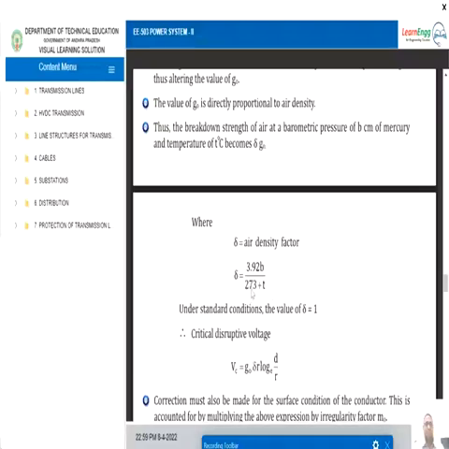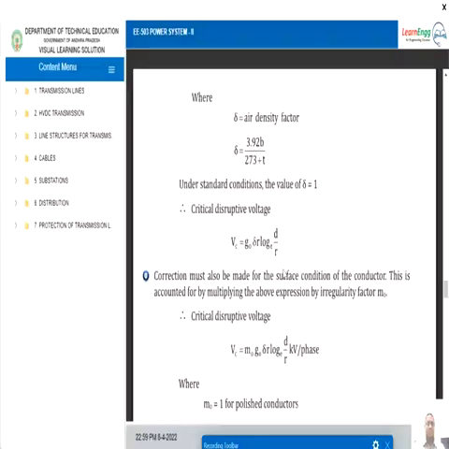So while we are calculating the critical disruptive voltage, we need to consider the effect of the irregularity factor, and we need to consider the effect of the air density factor. The effect of the air around the conductor, how much air pressure, dust particles and moisture there are, decides the delta value. Therefore we need to include delta and m0 in the critical disruptive voltage expression.